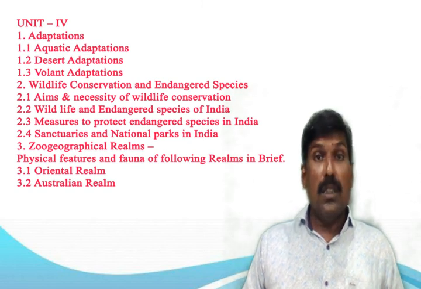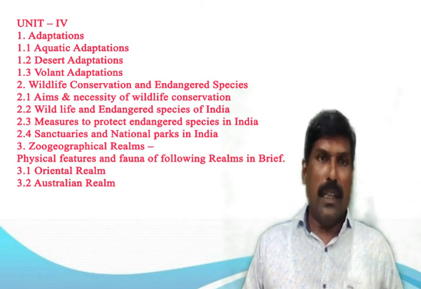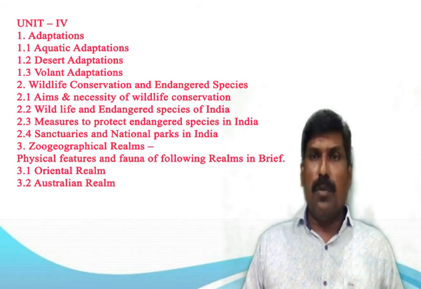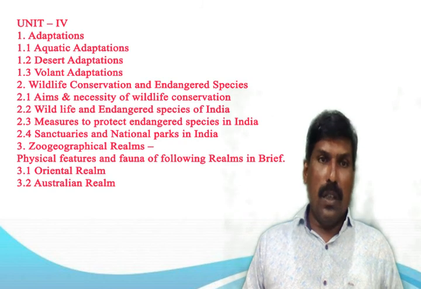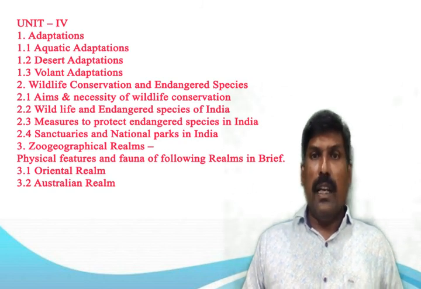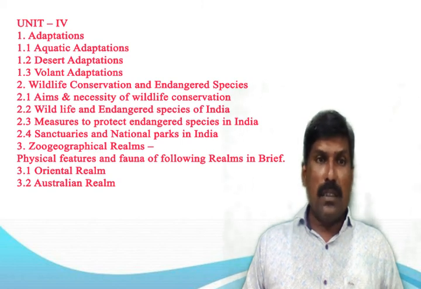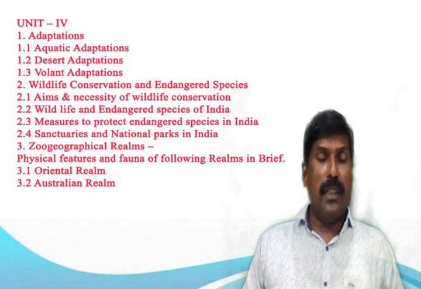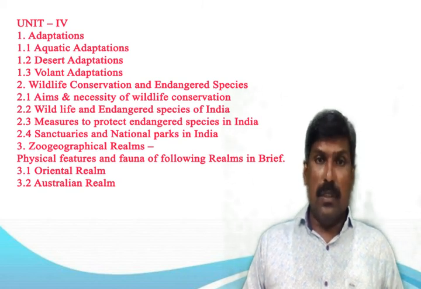Then sanctuaries and national parks in India. India is still home to some of the most beautiful creatures in the world. There are 400 wildlife sanctuaries and 80 national parks in India, which give shelter to a wide range of wild and endangered wild animals.